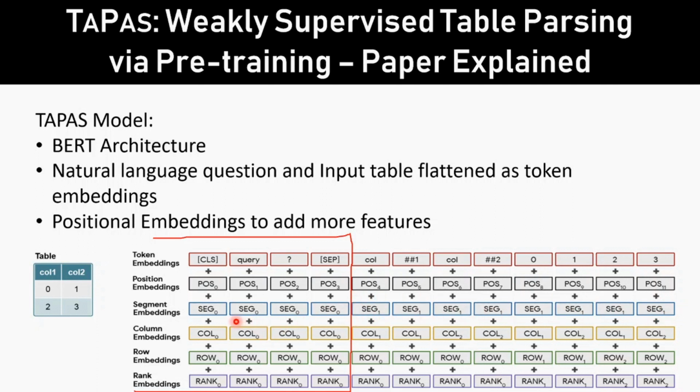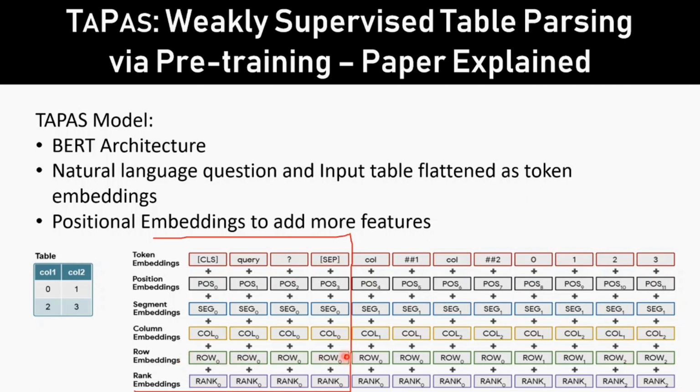And then you have column embeddings. For column embeddings, again, your query will have the value 0, and whichever values you had in column 1 will have the value 1, and for column 2, it will be represented as 2. So you can see for name, call, and 1, you have the value 1, then for 0 it is 1, and for 2 it is 1. Similarly, if you see column 2, you can see that the value is 2.